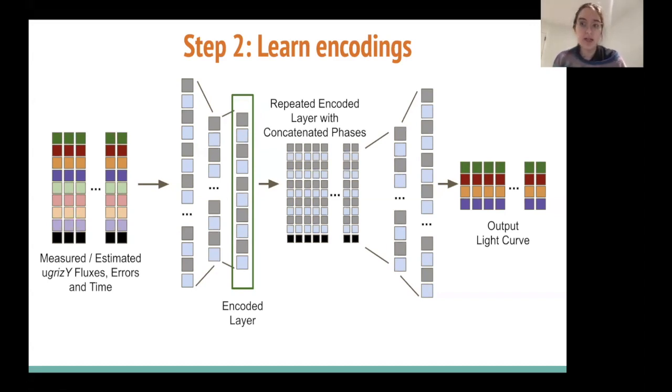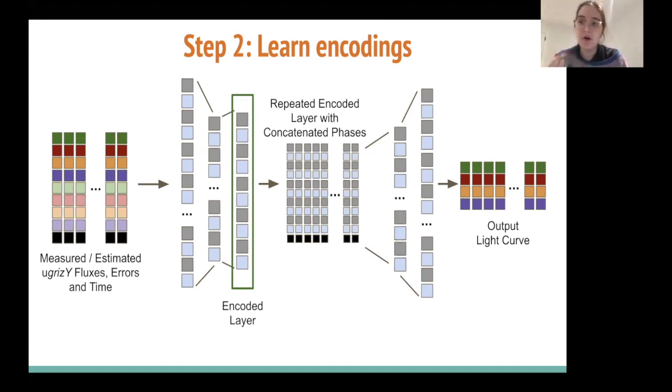So then what we actually do is, for every time in the time series, we repeat the encoded layer n times, and we append to the encoded layer the value of that time relative to the maximum time of the flux. In other words, I'm saying the encoding layer is going to give me back the light curve, but I specifically want the value of the light curve at time 0.